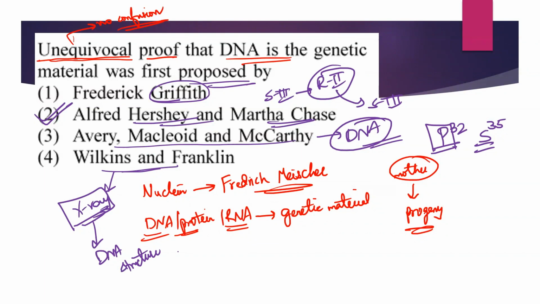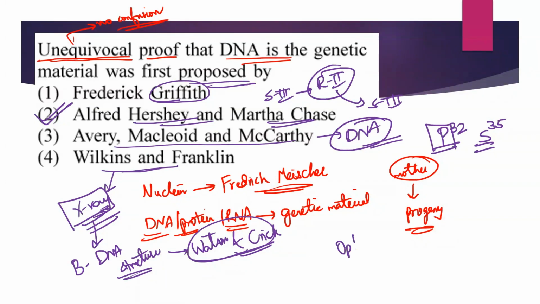Watson and Crick gave the structure of DNA, that it is double helical. Yes or no? Watson and Crick first gave the complete B-DNA structure. Their structure was based on the findings of Wilkins and Franklin's X-ray crystallographic studies only. So the correct option is option two.